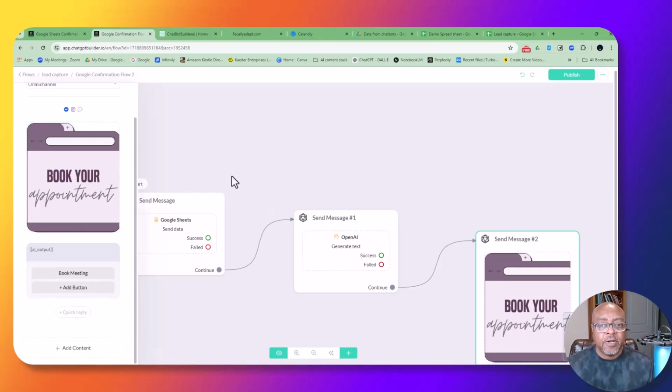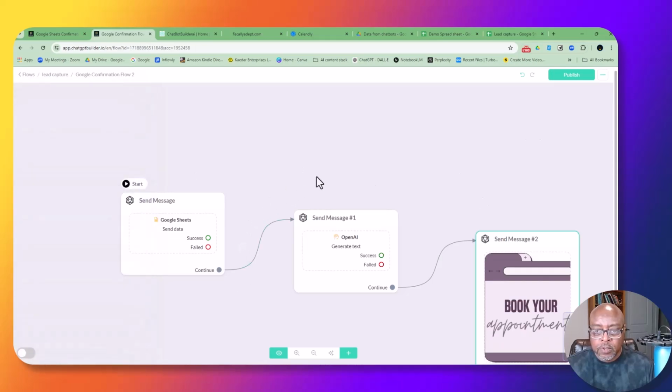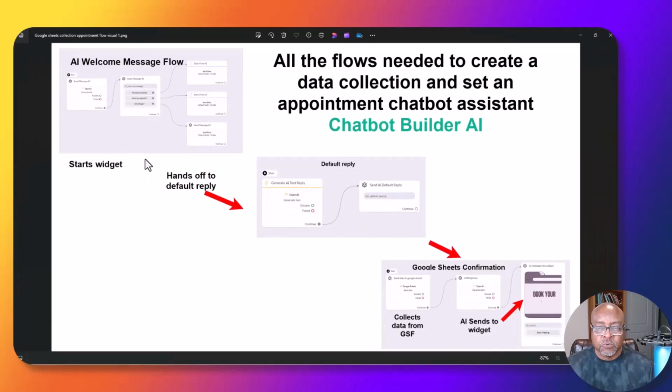So that's setting up all three flows. So I'll just go here, and these are the flows that I just set up. So welcome message flow, and I had added some little extra stuff in mind. This flow, and then this flow here. Okay. So that's what I just set up. So all the flows needed to create a data collection and set an appointment chatbot assistant. So I just created an assistant to basically answer information and to take an appointment. All right. You can do that, family. You can do this. Make it happen. Okay. So set it up.